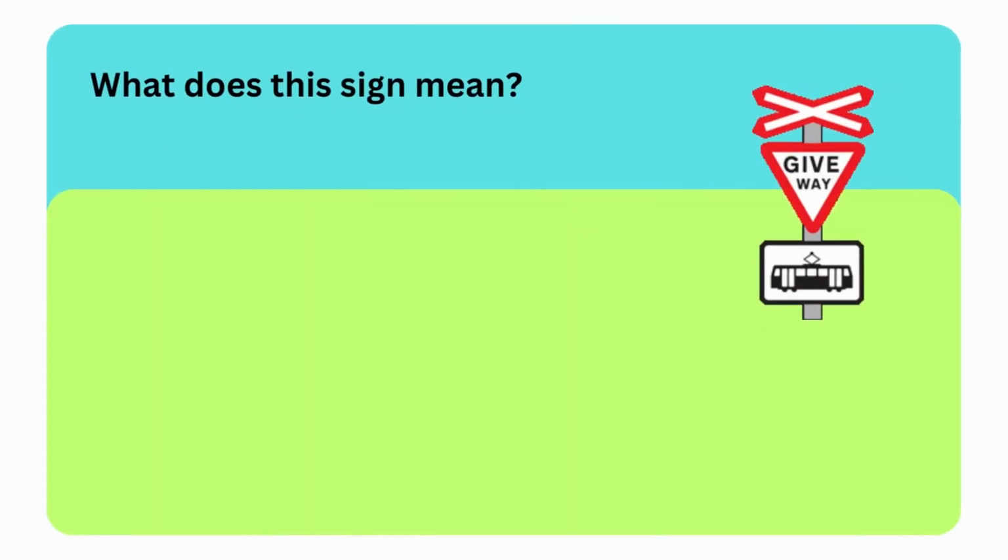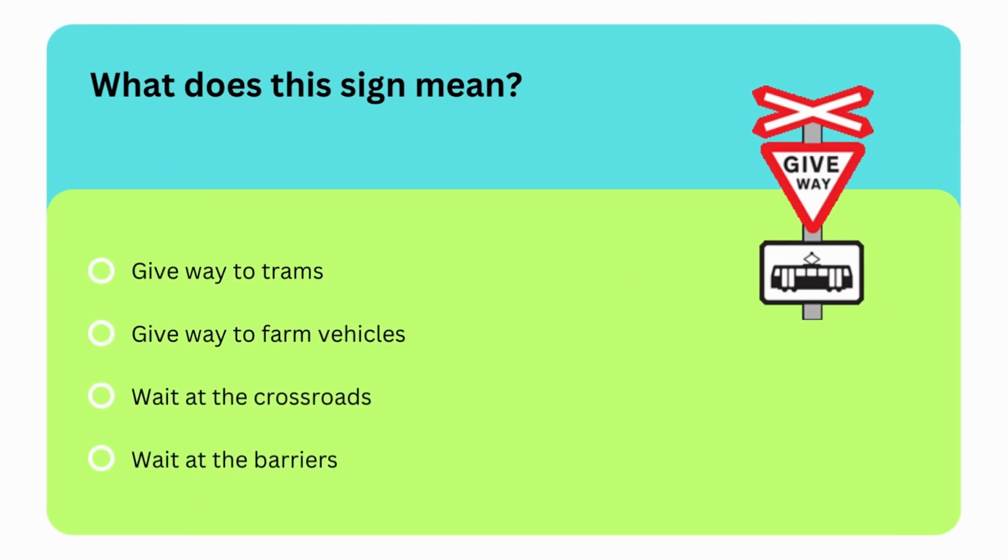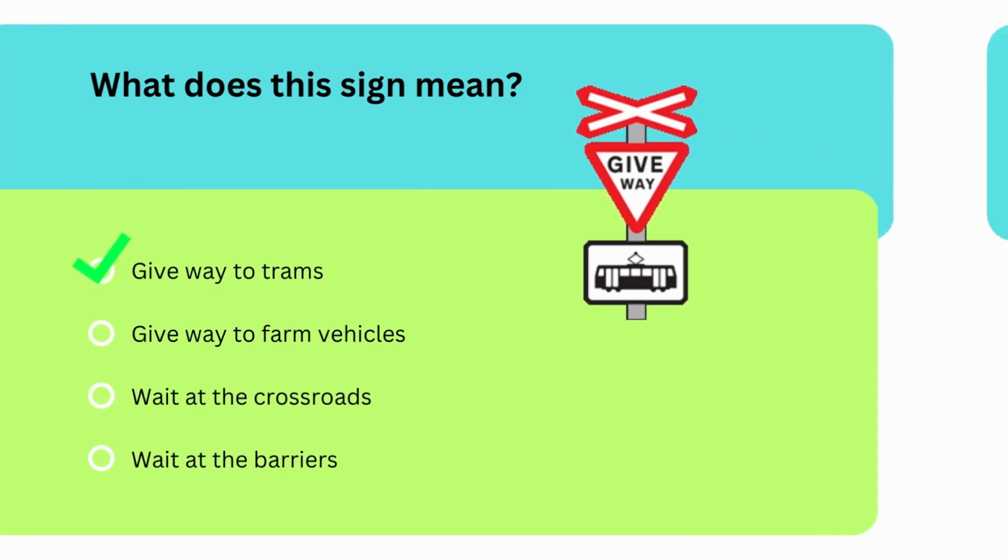Next question is, what does this sign mean? Options are give way to trams, give way to farm vehicles, wait at the crossroads, or wait at the barriers. So the correct option is first option. This shows us that you should give way to trams.